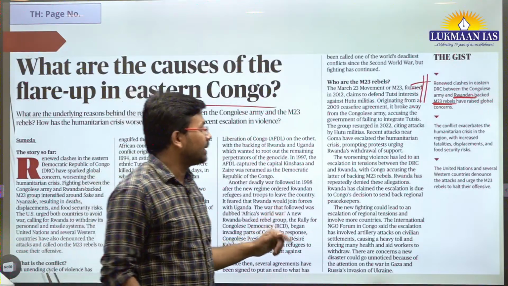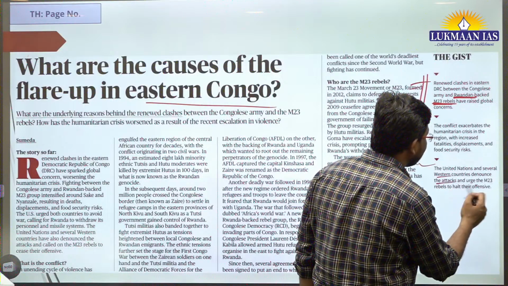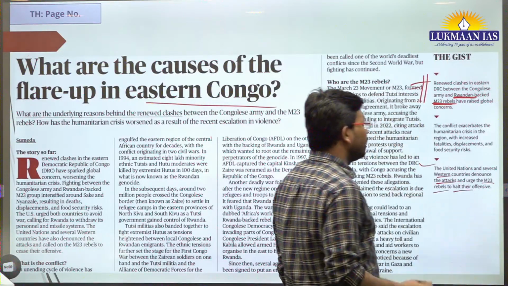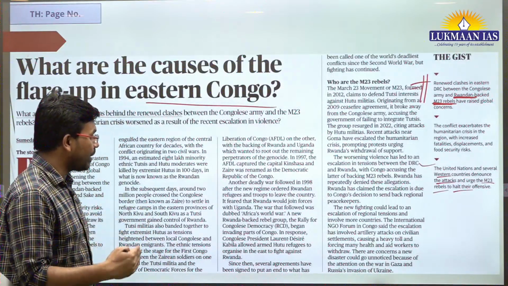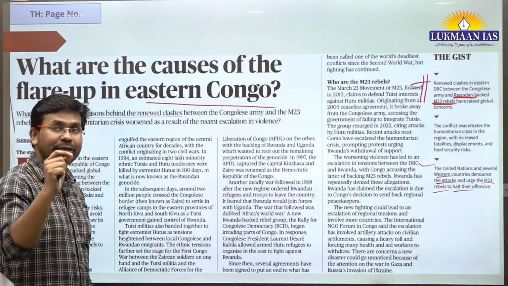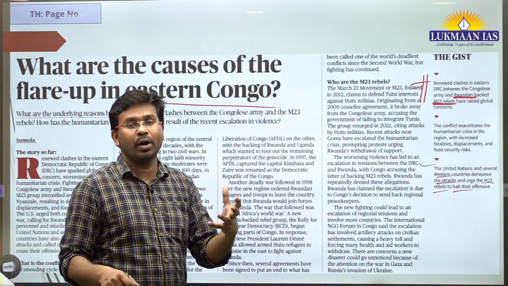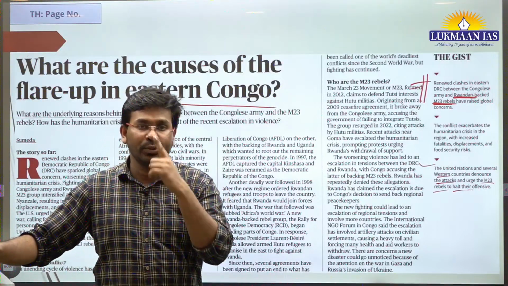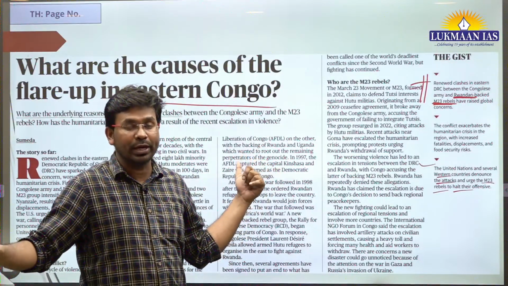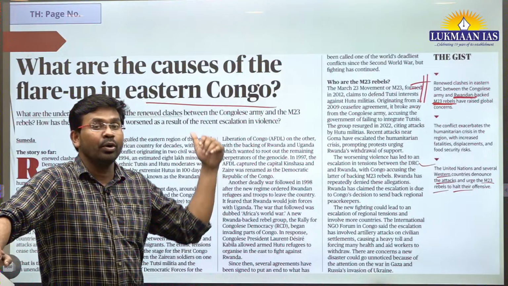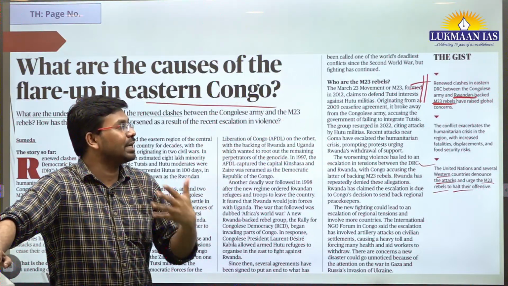They are saying that the United Nations and several Western countries denounced the attacks and urged the M23 rebels to halt their offensive. So they are going forward with the offensive, that's why other countries are saying that this offensive must be halted. It's a kind of international news. We just need to know about it. In your free time, download the map of Africa, locate where the Democratic Republic of Congo is, locate where Rwanda is, and read this newspaper article to understand a little more.